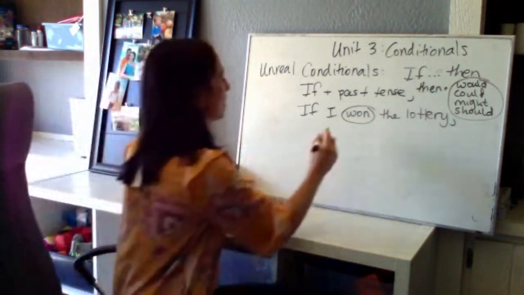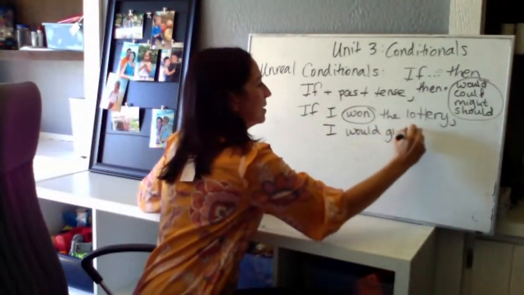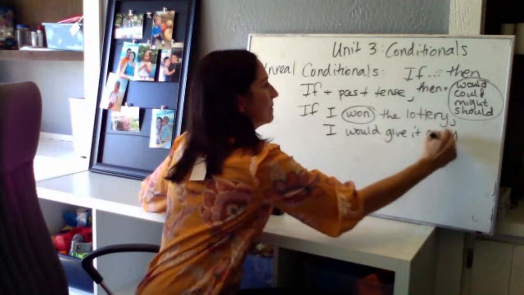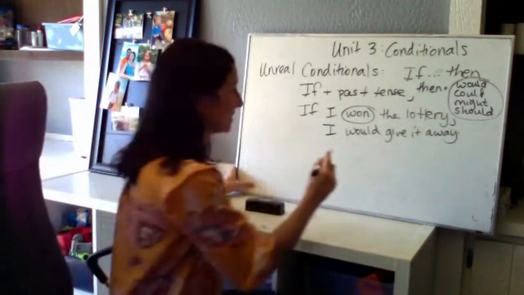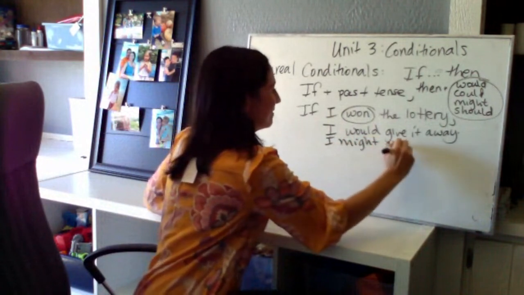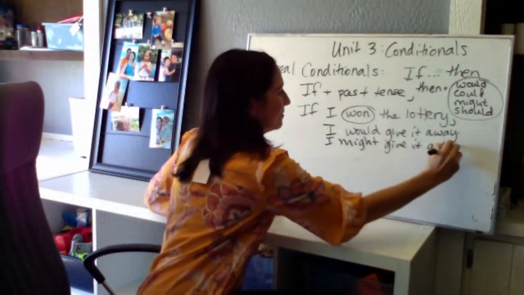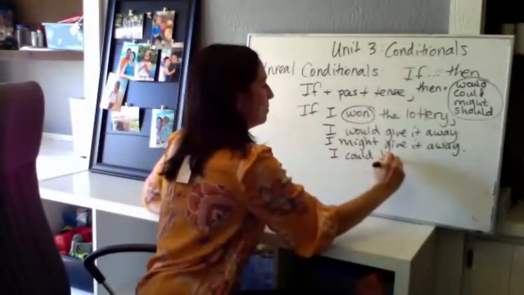If I won the lottery, I would give it away. That's probably not true. I might give away some of it. Maybe I could buy a car.